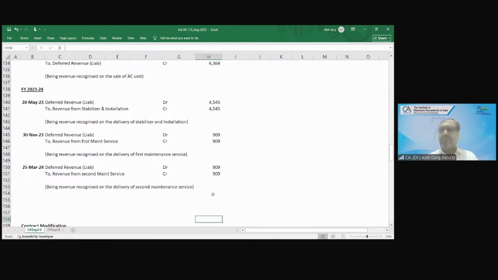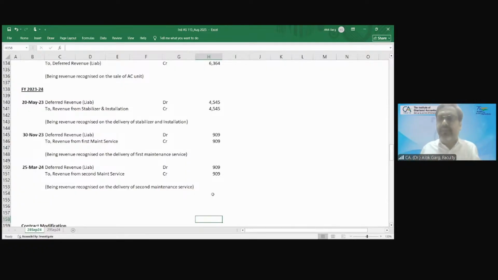Sir, if maintenance service is available, in that case expense also will be booked, na? So yes, expense has to be booked. See, this standard only talks about the revenue, and that is why this standard has given you the proportionate approach. Why has this standard told you that first you need to identify the performance obligation?